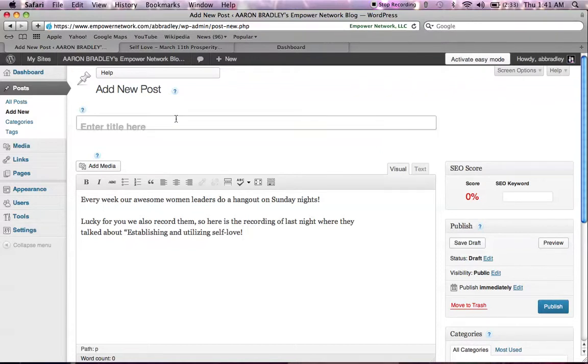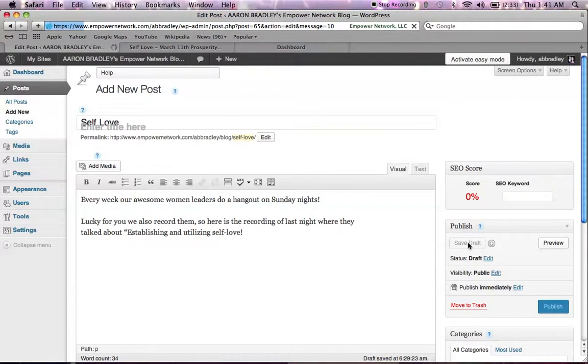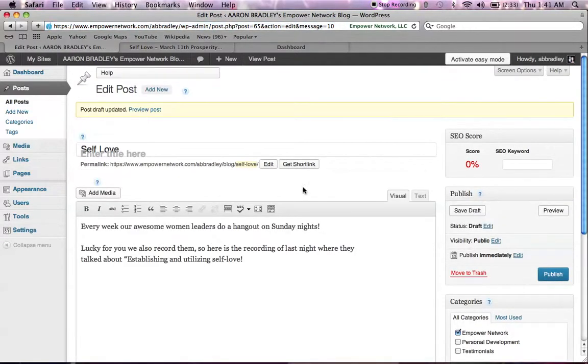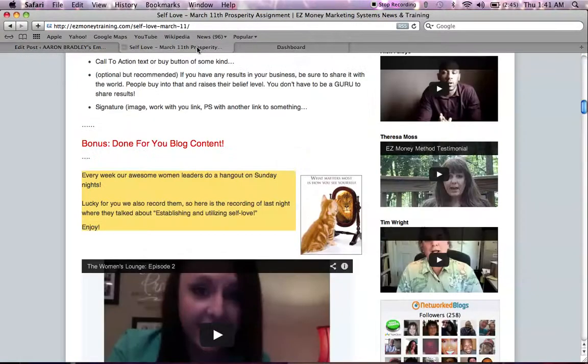And we're going to title this like it was titled, which was self-love, and we're going to click right here. Now go ahead and save this draft just in case it was to get deleted or lost or somehow whenever you're clicking off of it. Alright, now what we're going to do here, just click right there. We're going to go back to self-love.